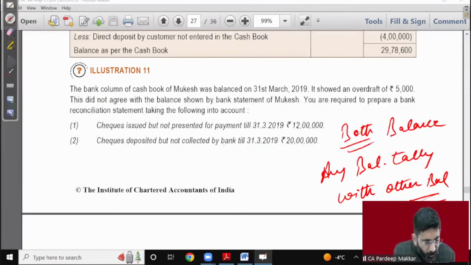Why will we tally the balances as per cash book and bank statement? You will have to see my previous lectures for that if you have not seen them, because in those I have made it very clear why we are making a tally. But you may use any method, there is no problem, no worry. Use the method which is more clear to you.